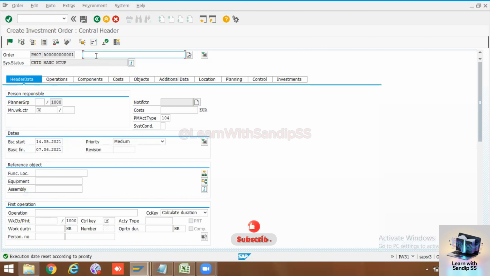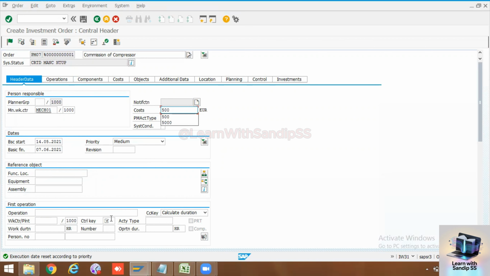Here let's see any activity, means commission of the compressor, work center. Cost I will say 500 euros is required.